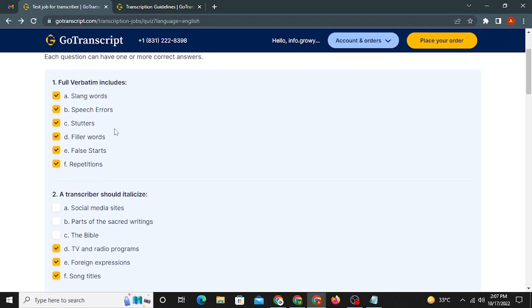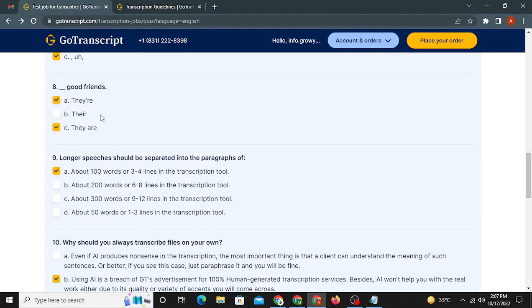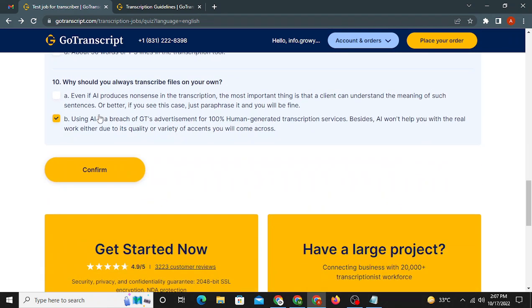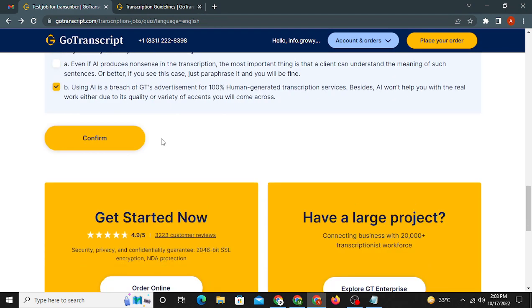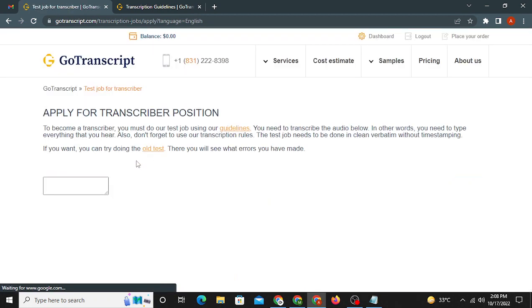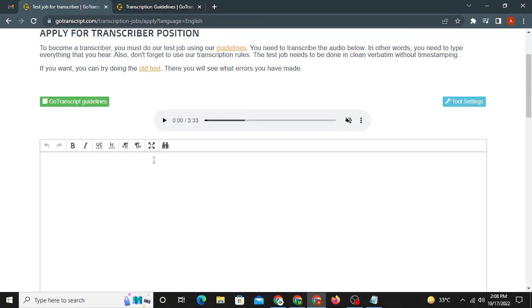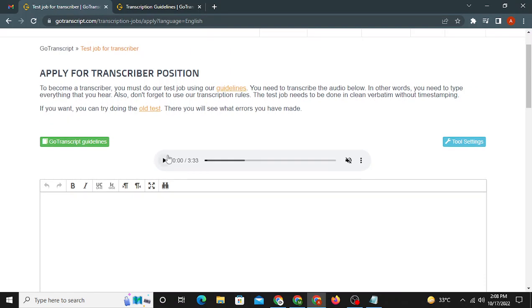Alright, let's make sure we have selected the options in every question here, and let's hit the confirm button to see if we have selected the right ones or not. There you go. We have passed the MCQ section, and I guess this should be the old transcription. And let's just listen to the transcription first.